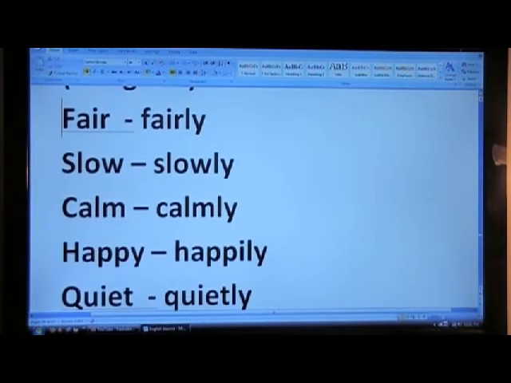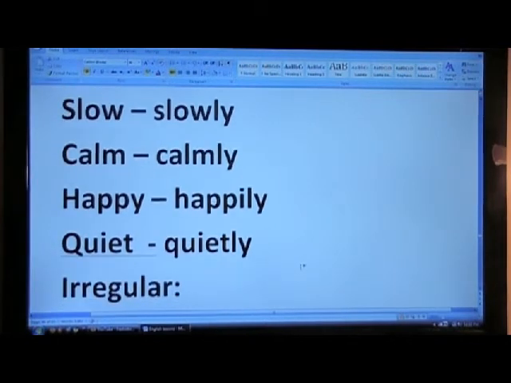For example, fair adjective becomes fairly. Slow adjective becomes slowly as an adverb. Calm, calmly. Happy, happily. Quiet, quietly.